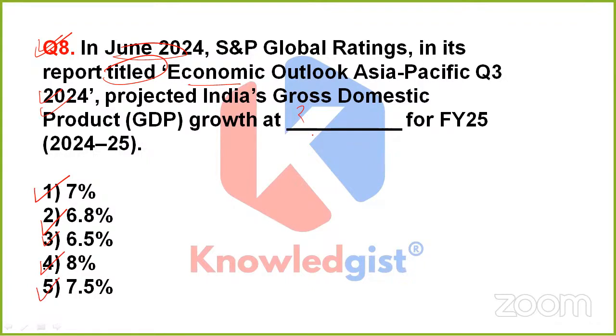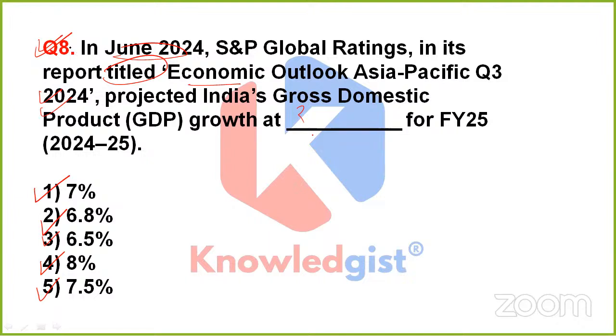The question is simply asking, if we talk about June 2024, what has been done? S&P Global Ratings, in its report, projected India's GDP growth at how much percent for FY25? Should it be option 1, 2, 3, 4, or 5?